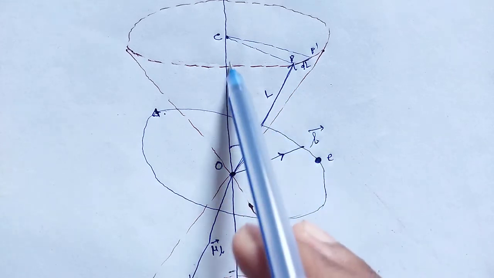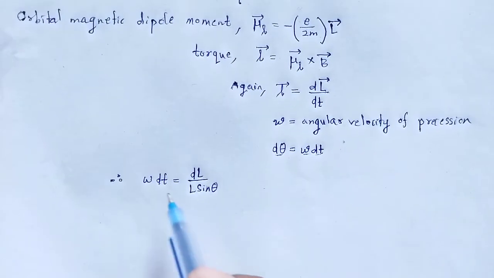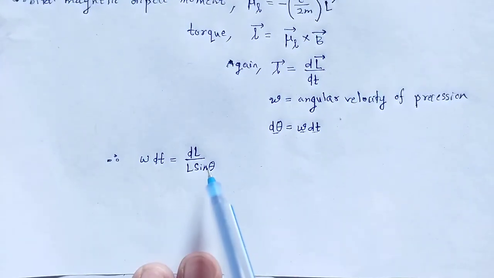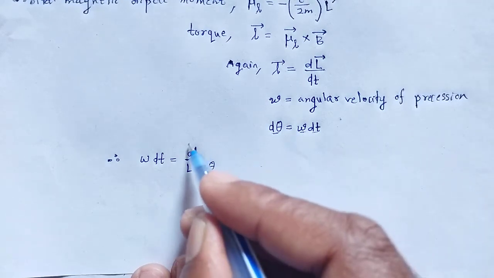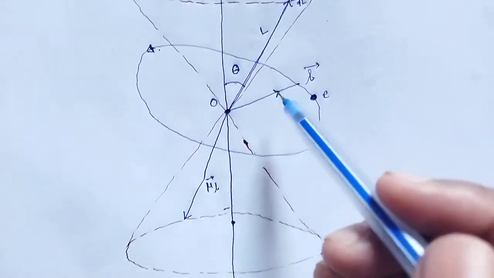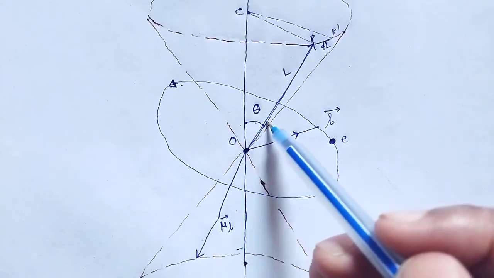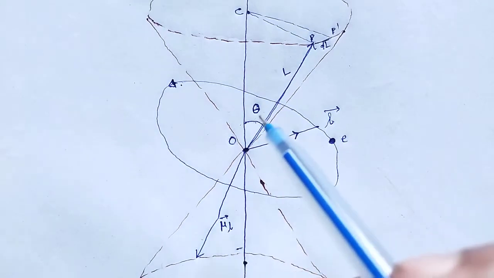Here is the L, and that one is the L sin theta. So, the angle will be arc divided by radius, that is the arc dL, and the radius will be L sin theta.